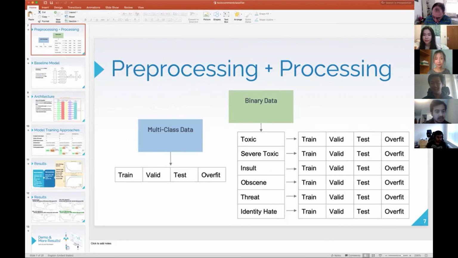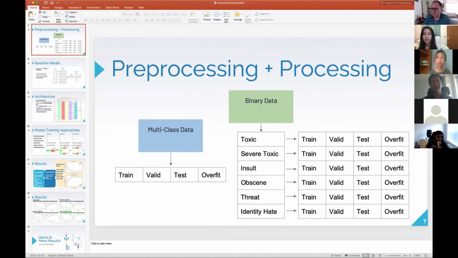Okay. And I really like the way you did data augmentation by replacing words by synonyms. So that was pretty cool. Thanks. Yeah, that's a well-known way of doing it. You don't have to separate out the overfit data. You can reuse it when you're training. It's not something that needs to be separated, by the way. Oh yeah, so our overfit data is duplicated from the train valid set. It's a subset of training data. Yeah. Okay, that's great. So normally you don't talk about it as a thing.